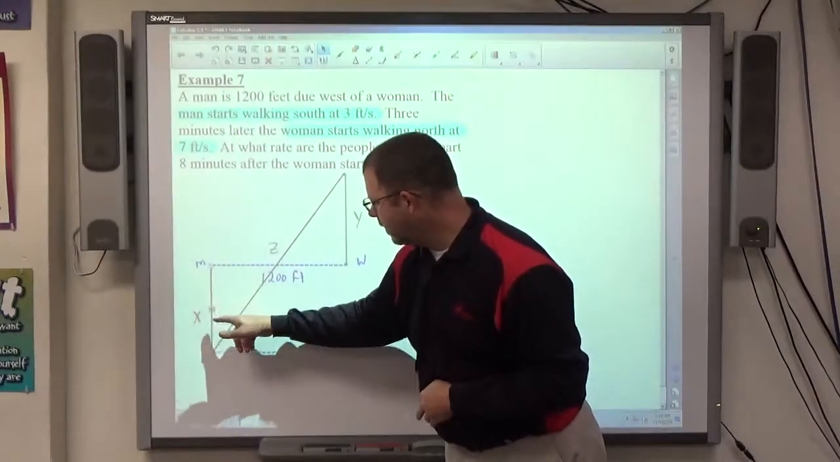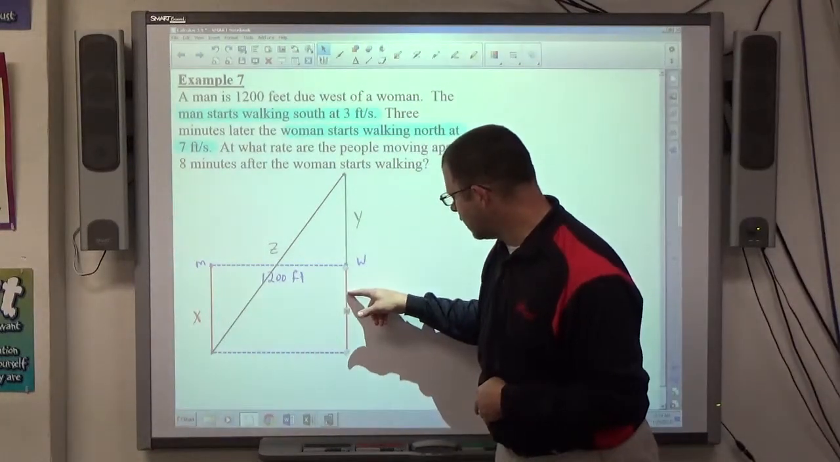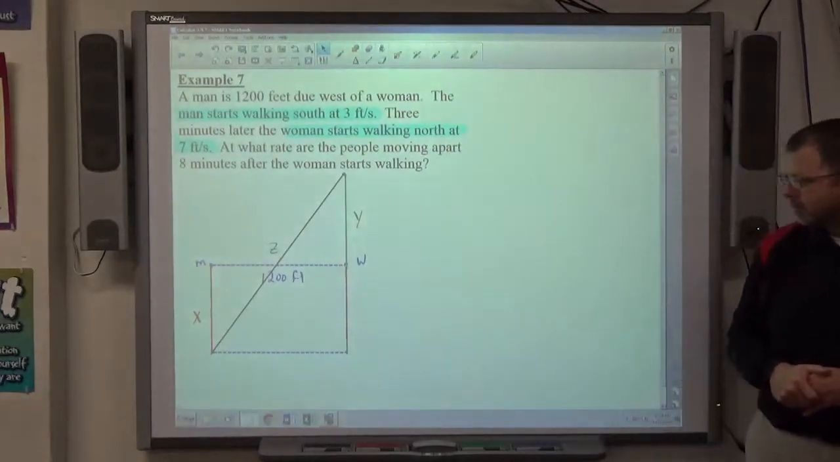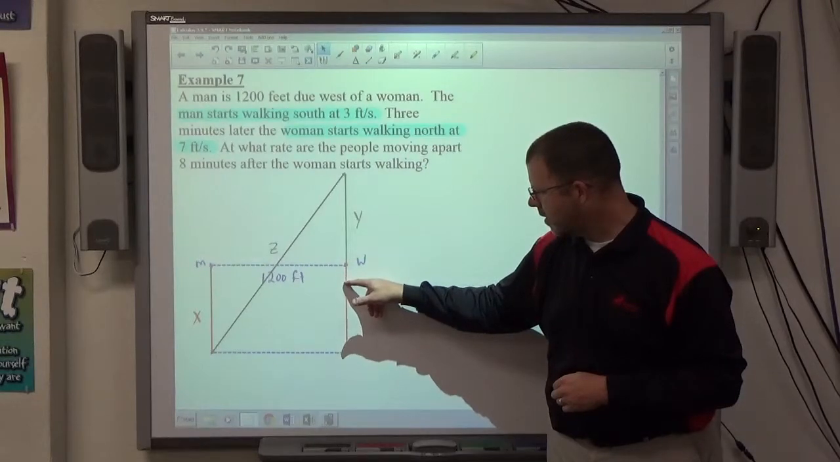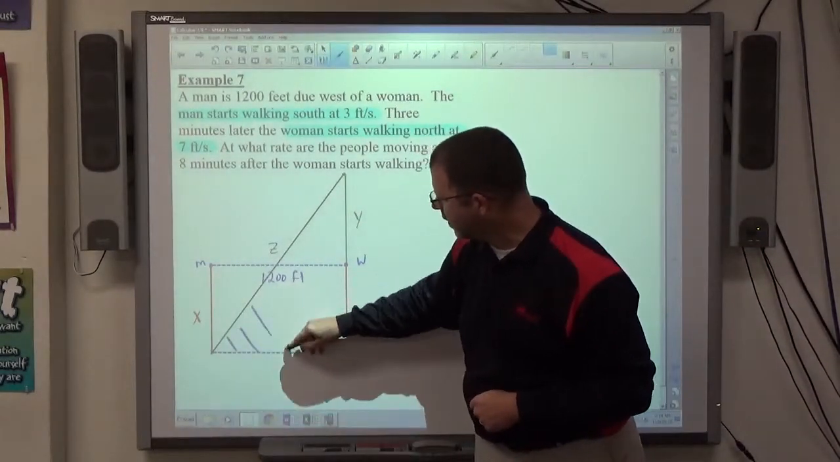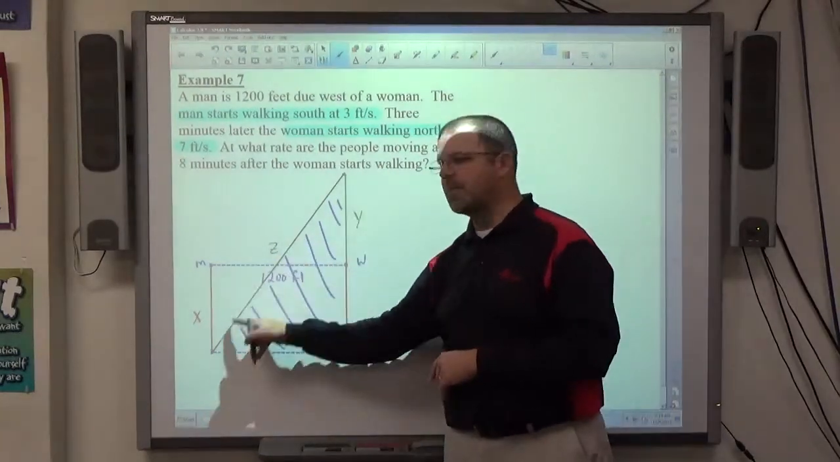If we drag this down to the bottom of the man's path, right there, and we drag this over here, like so, what we've created is this right triangle here that has the same hypotenuse.